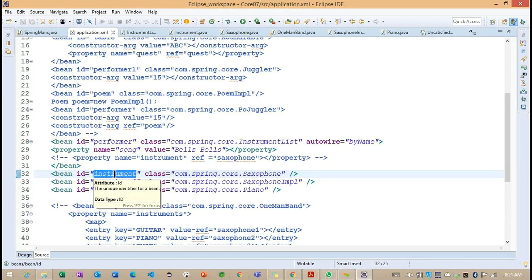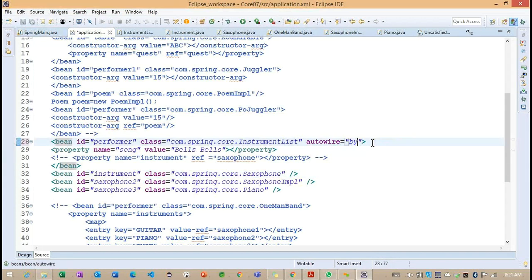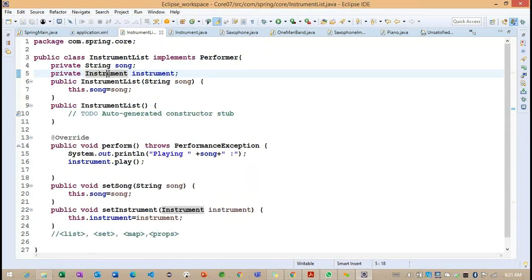The same thing, this example is applicable for byType also. Why is this example applicable for byType? In byType, the type of this particular object is Instrument, and the type is also Instrument.